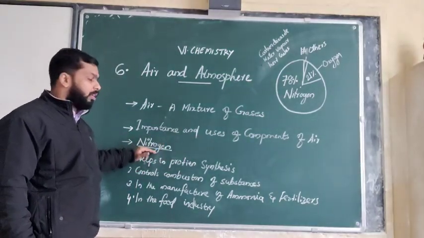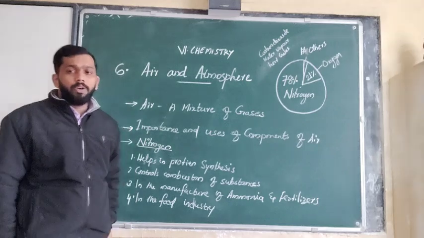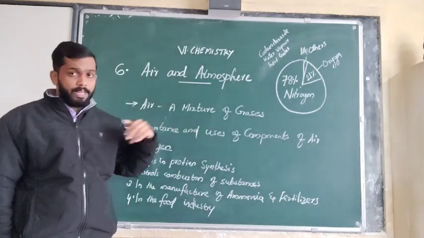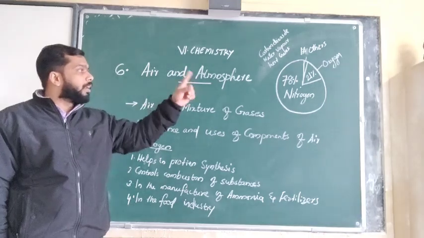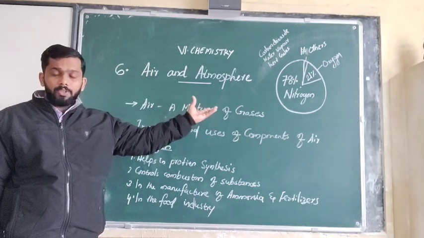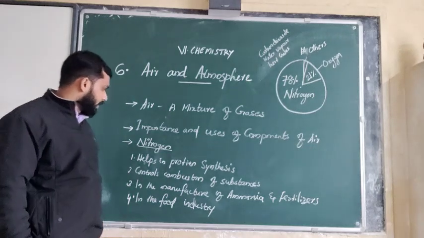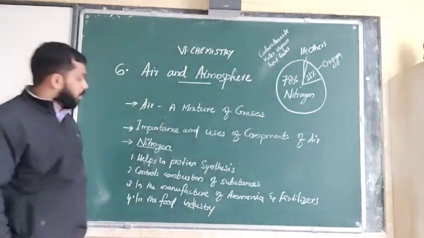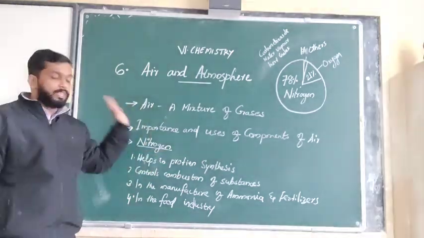Next, importance and uses of the components of air. The first component we are going to discuss today is nitrogen. We are going to discuss the importance of nitrogen in the atmosphere. As I said, it is inactive, and we are not able to breathe it. The living organisms depend upon oxygen. Then why is this much nitrogen there? Is there any use or is it a waste? That's what we are going to discuss. There are mainly 5 uses, or importance, of nitrogen. First one, nitrogen helps in protein synthesis.